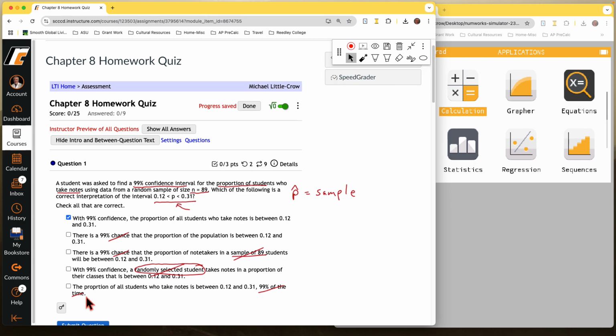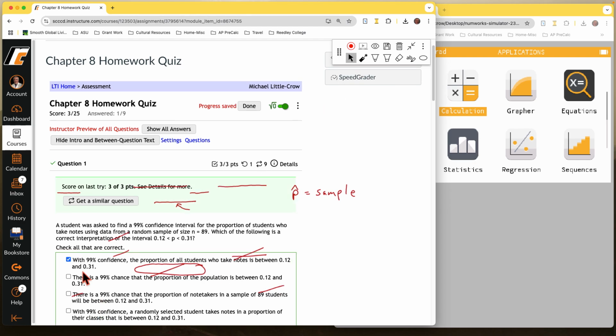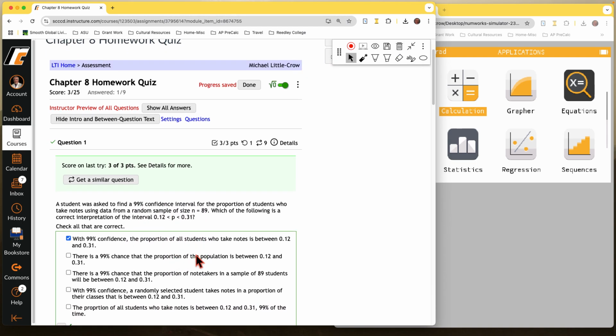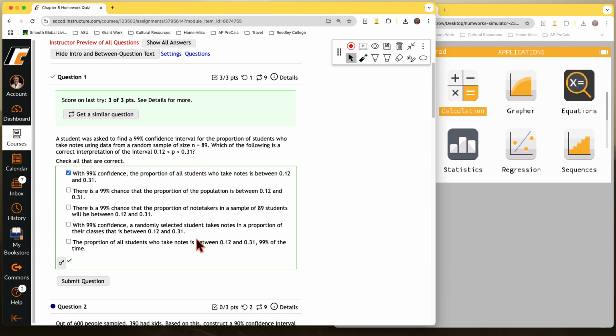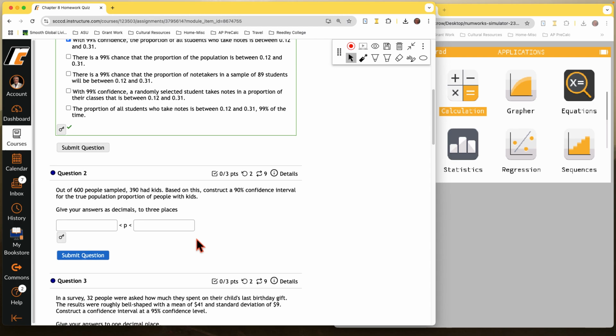And let's submit this. And we were correct. Okay, so this is about understanding what a confidence interval means. It refers back to the population. And we have a confidence. It's not a probability. Okay, let's keep moving forward.